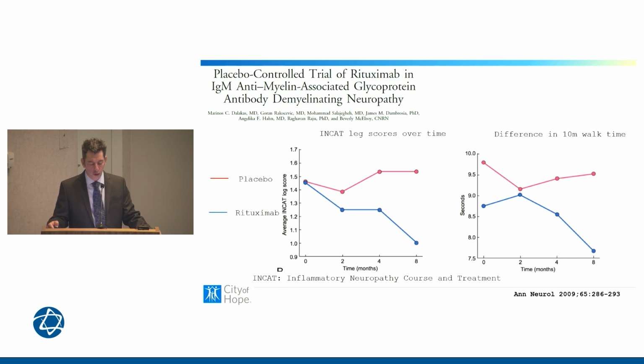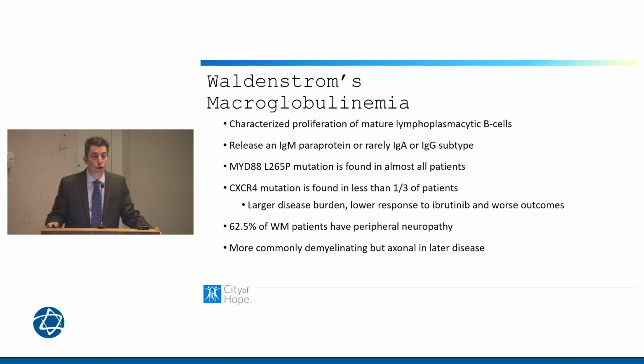And like I said, while the data is controversial, it is something that I've worked into my own practice and tend to use rituximab for these patients. Of course, Waldenstrom's, very common cause of an IgM monoclonal gammopathy and peripheral neuropathy.